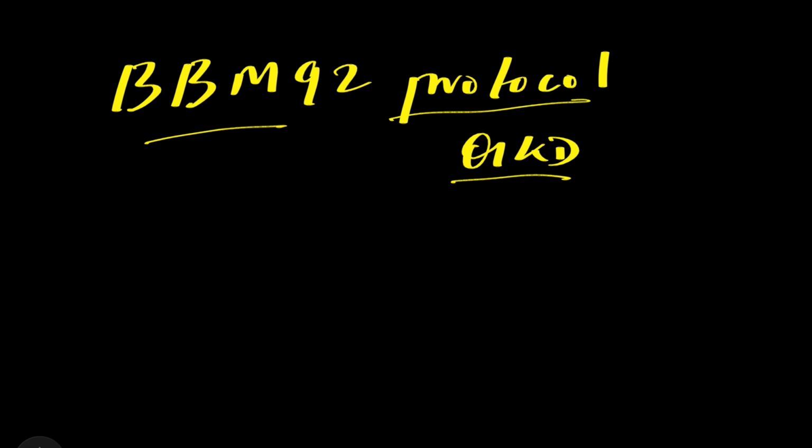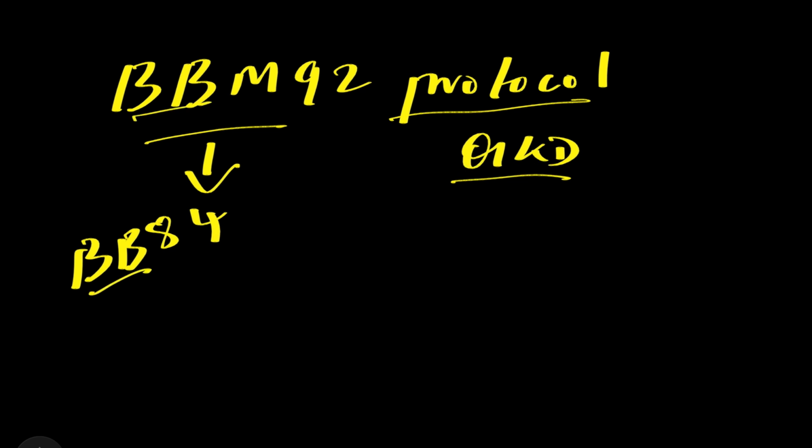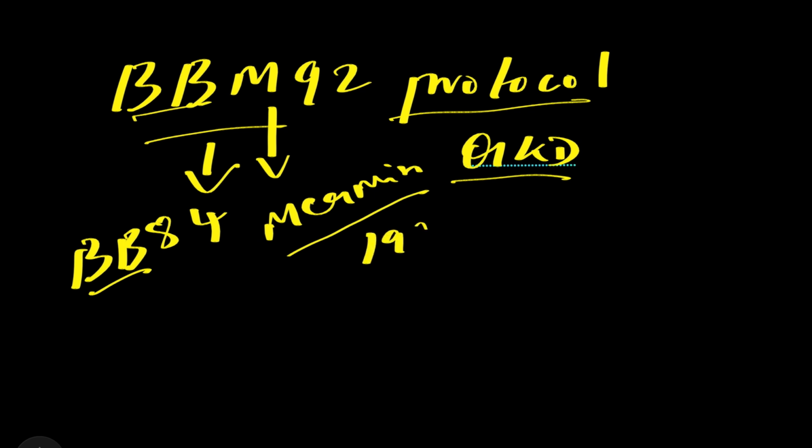Then we saw E91. It's another protocol that is also used for this QKD process. In continuation, we'll be seeing BBM92, and the protocol keyword itself states that it's an extension of BB84, because it also has the same BB. Of course, as you guessed, it's Bennett and Brassard, the two inventors, along with another inventor called Mermin. It's an enhanced version of BB84, given in the year 1992.